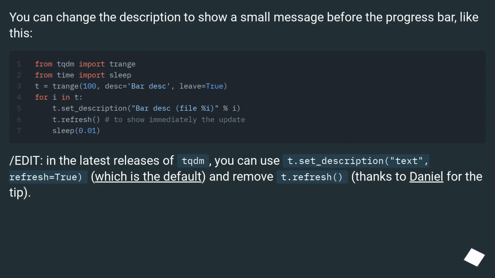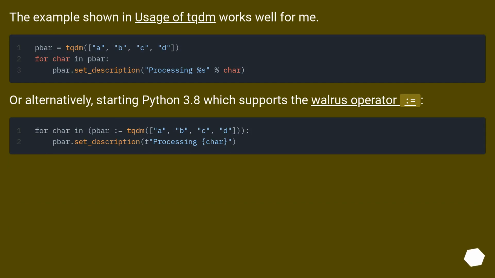You can change the description to show a small message before the progress bar, like this. Edit: in the latest releases of tqdm, you can use t.set_description(text, refresh=True), which is the default, and remove t.refresh. Thanks to Daniel for the tip. The example shown in the usage of tqdm works well for me.